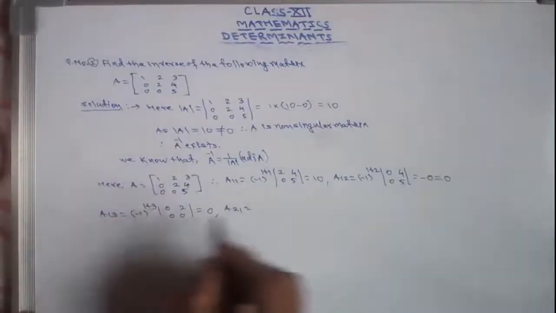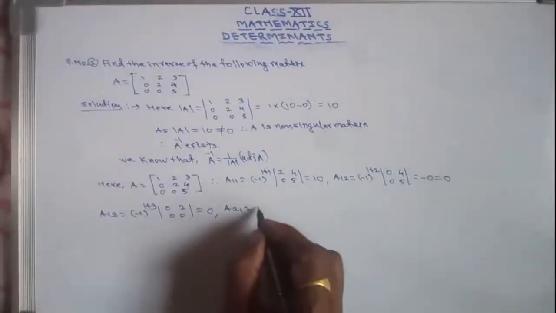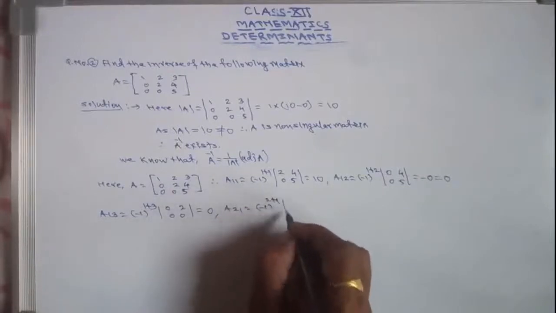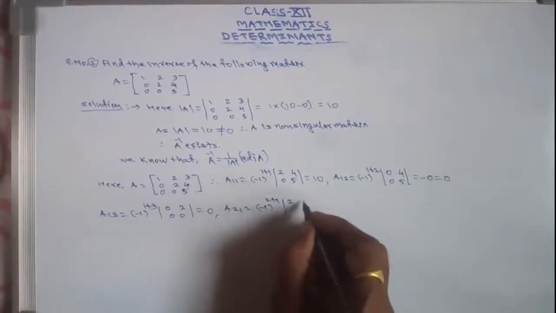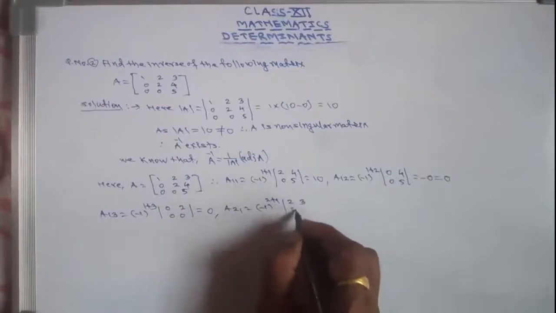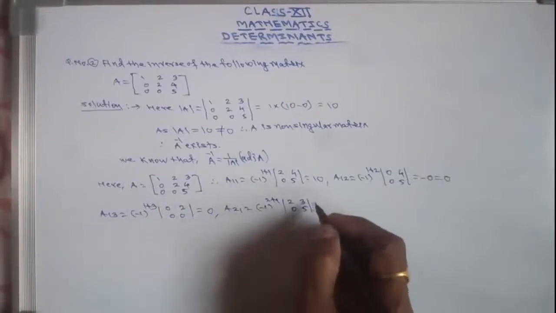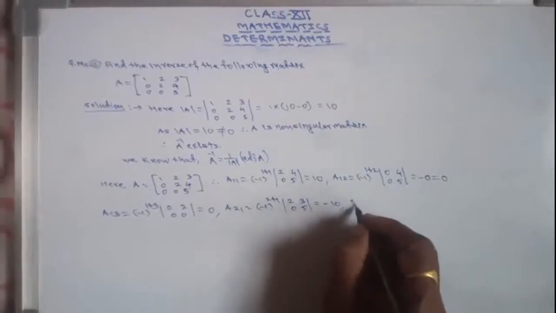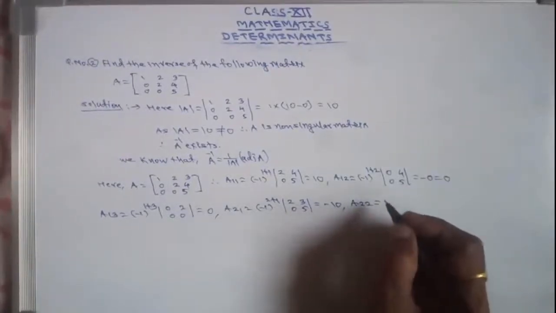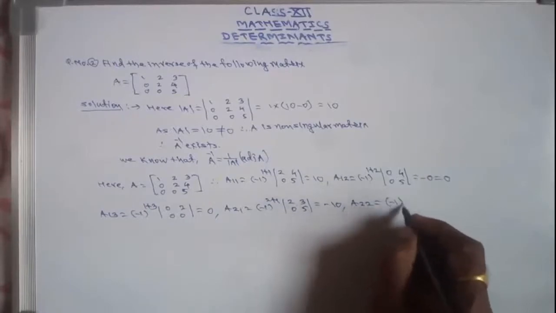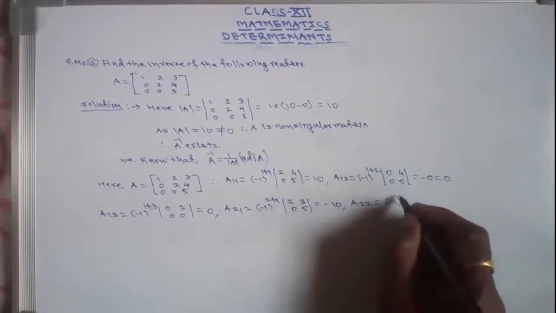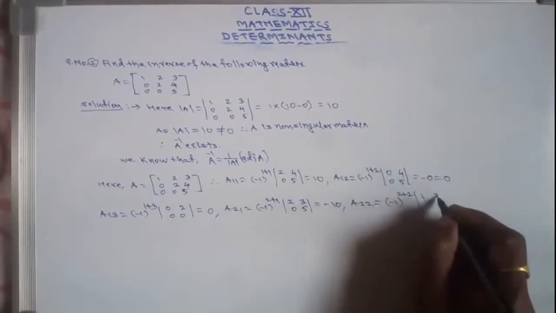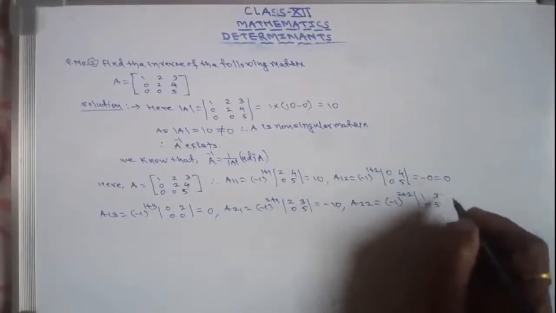Then A21. Find cofactor A21. So A21 will be minus 1 raised to the power 2 plus 1 into determinant 2, 3, 0, 5. So that is minus 10. A22 is minus 1 raised to the power 2 plus 2 into determinant 1, 3, 0, 5.